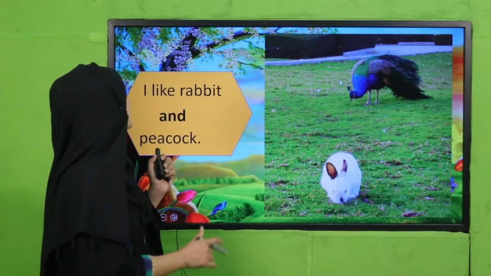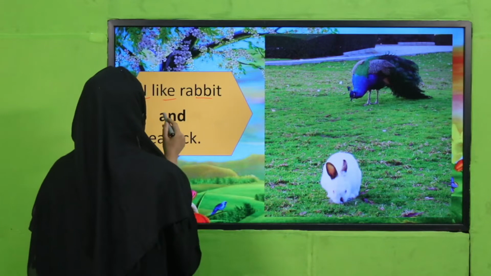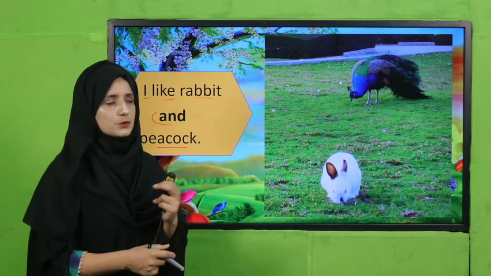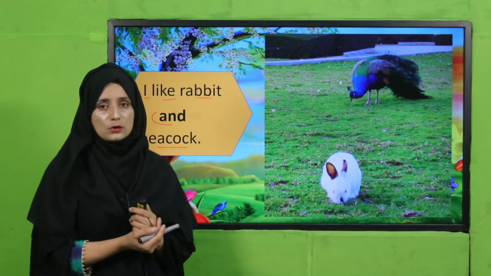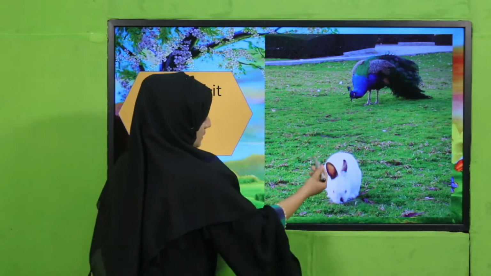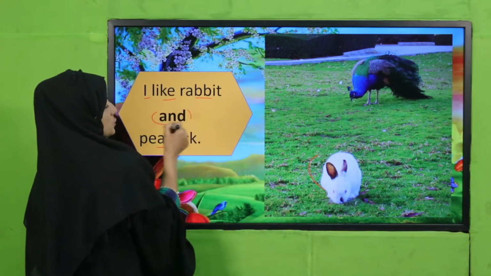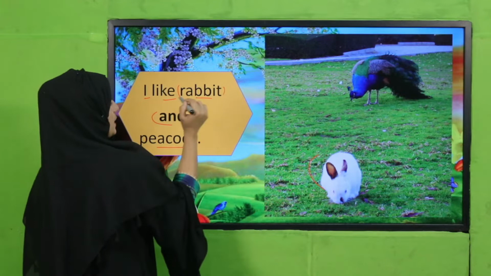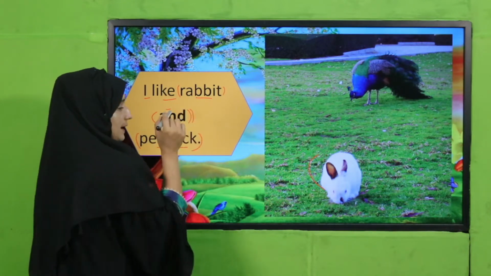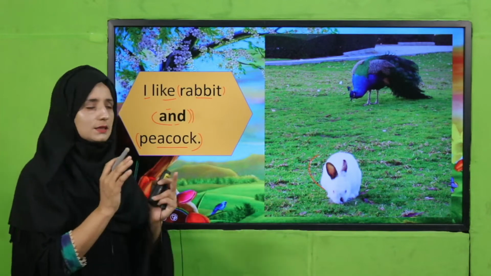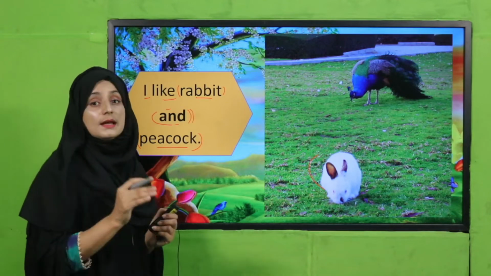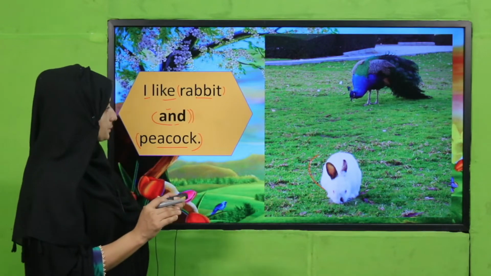So let's see. I like rabbit and peacock. I hope, my dear students, you also like rabbit and peacock. I like them very much. I have written there rabbit, peacock. So what is and doing? And is joining these words together. So this is working as a conjunction.